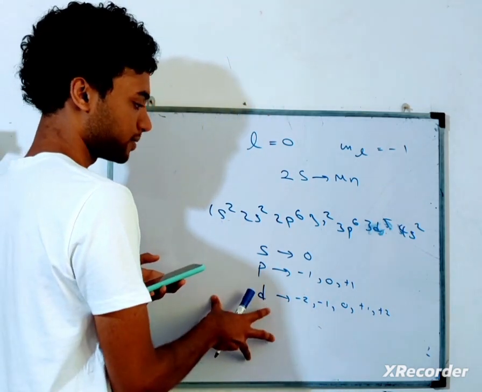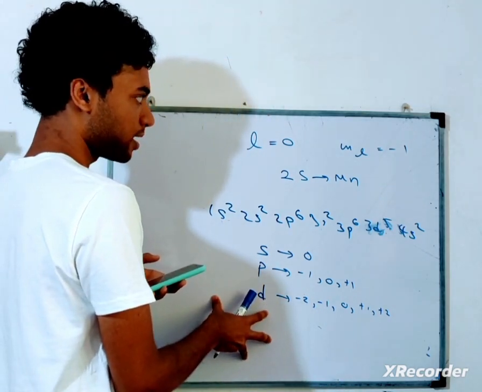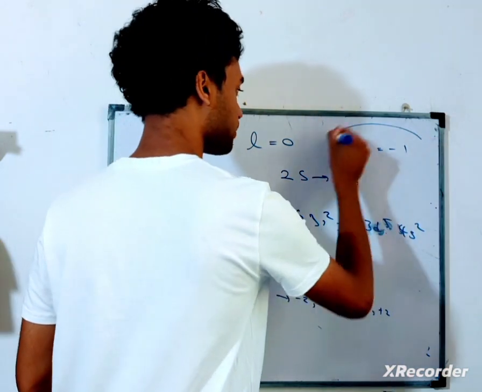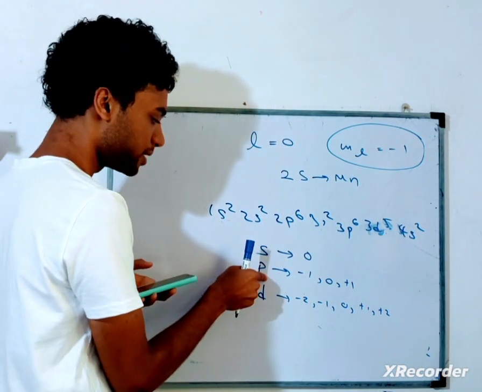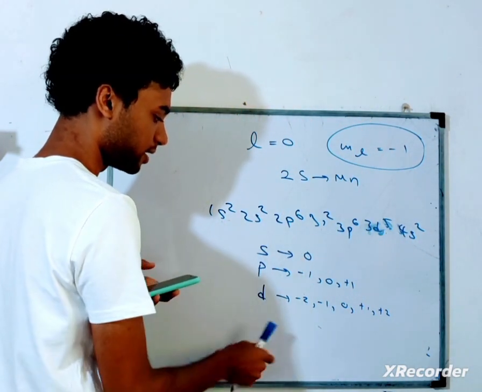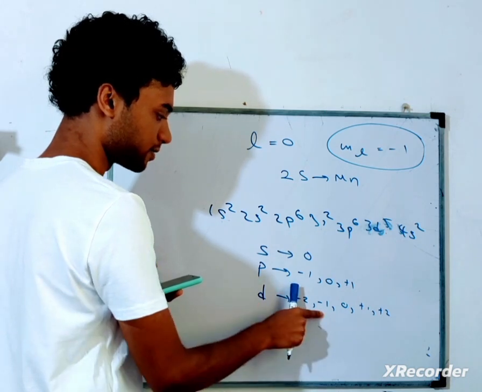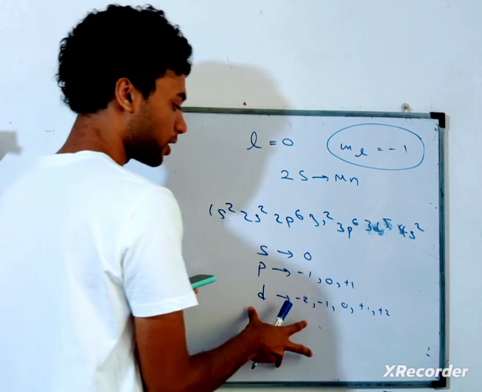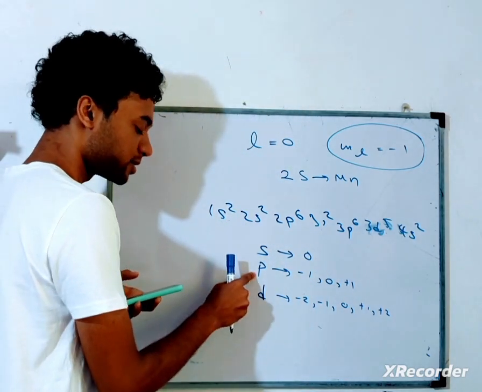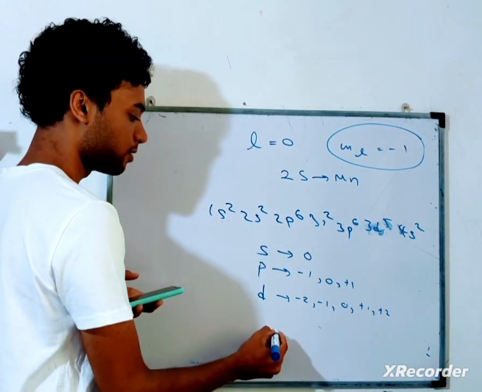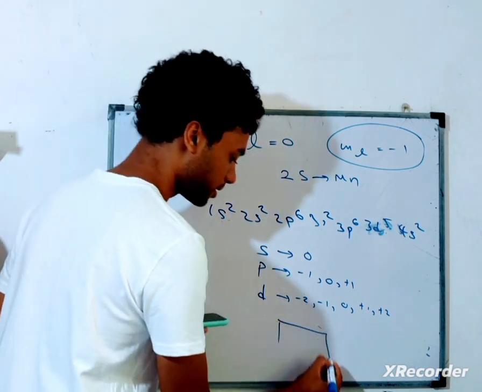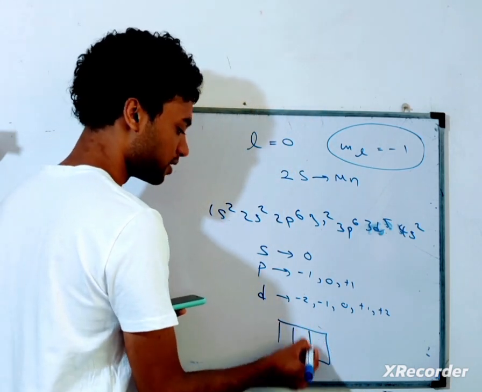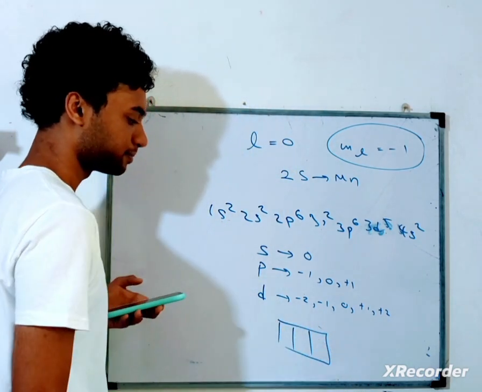Okay, now look at this. So they're asking for ml equals minus 1, right? P sub energy level has minus 1. D sub energy level has minus 1. But how many electrons have it? Okay, you'll understand it better now. I can represent the p sub energy level like this with orbitals. P sub energy level has 3 orbitals like this.